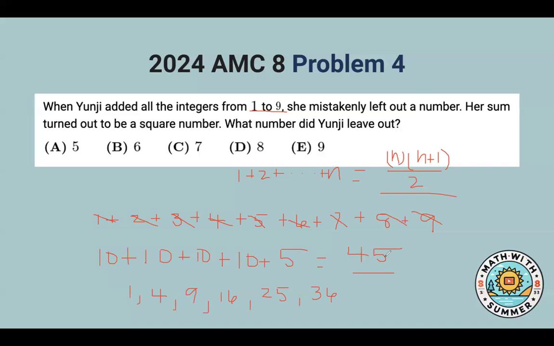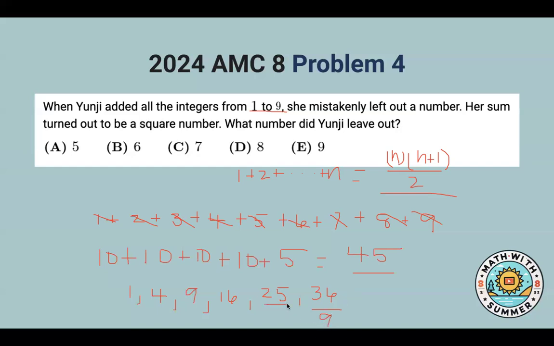So let's see which one of these numbers actually works. I'm going to start with the end. We have 36 here. If her sum is 36, that means she left out the difference between 45 and 36. Her sum was supposed to be 45, but instead she gets 36, which is 9 less than her real sum, so the number she left out was 9, because 1 plus 2 plus 3 all the way up to 8 equals 36. So that one works, and we're missing 9 in that case.